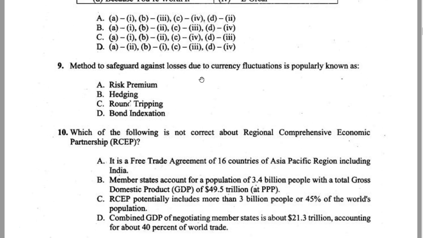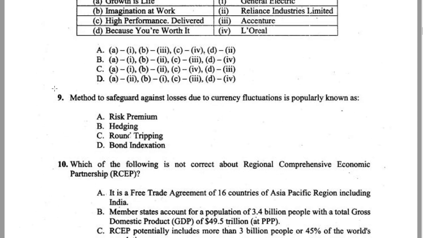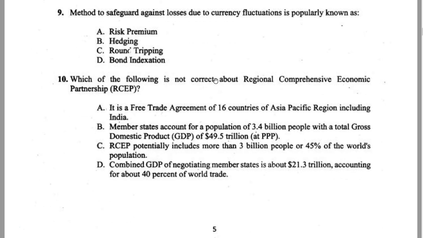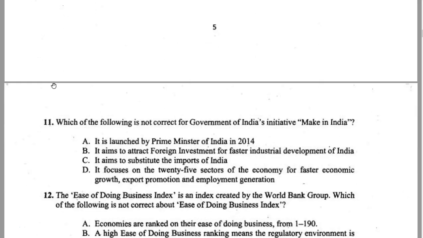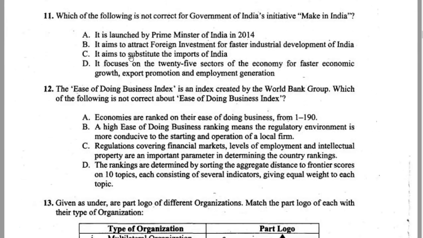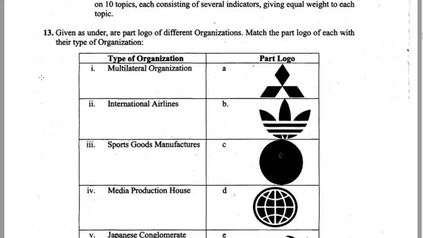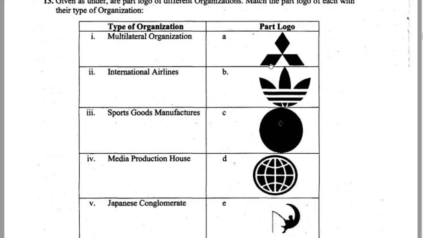A method to safeguard against losses due to currency fluctuations, popularly known as, that's hedging. As simple as that. So again, it's a finance thing. This is nothing but your organization. Let's move ahead. RCEP, you don't know much about it, you can leave this. Make in India, easy ones, you can go ahead. Ease of doing business, again this was famous in 2017. Matching these things, you know it, right?